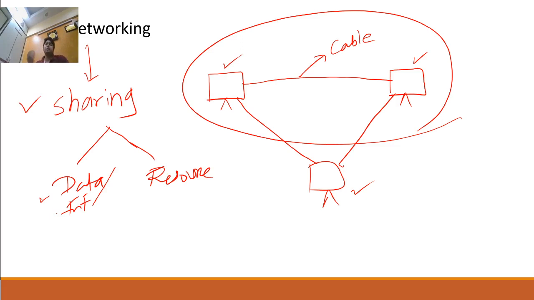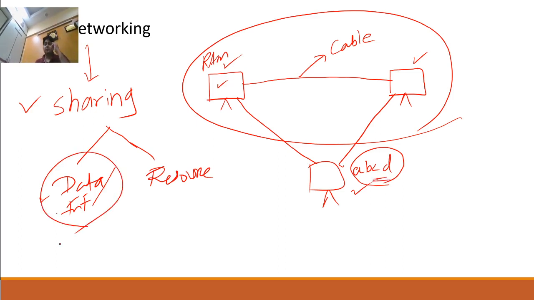Now you will ask, sir, what do you mean by this exactly? Guys, I am telling you, in your office there is a network. Wherever you work, all the computers are connected with each other. The purpose is that there will be some file here. Suppose, for example, there is one file here, ABCD. Now this person, Mr. Ram, wants this file. If there is no network, then he needs to get a pen drive, copy the file and then paste it. But with the help of the network, sitting here, Ram can access this file. That is called sharing of data and information.